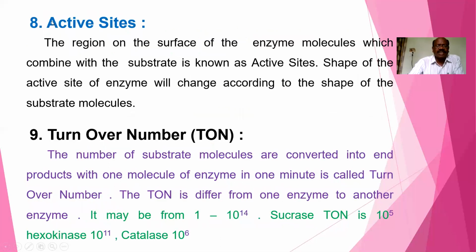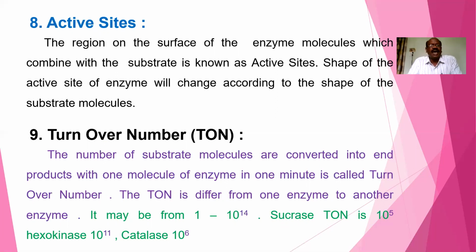Now coming to active sites or reaction centers. Active sites are also known as reaction centers. The region on the surface of the enzyme molecule which combines with the substrate is known as the active site or reaction center.